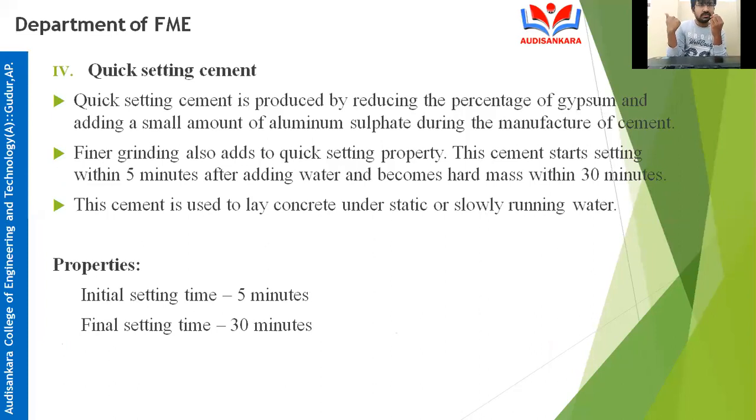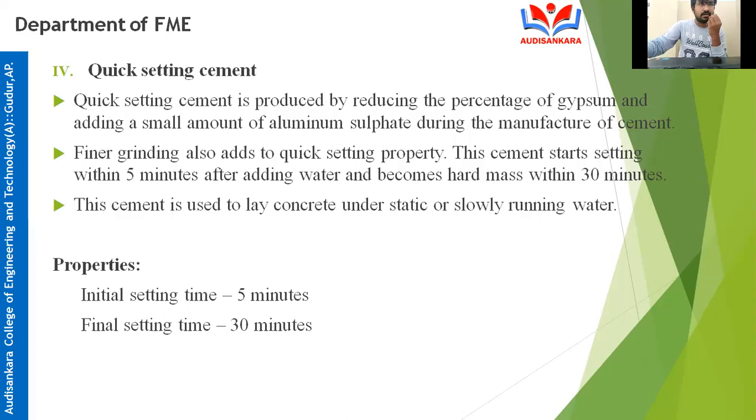If you want to manufacture quick setting cement, what do we have to do? We should reduce that 2 to 3% gypsum. For example, if you add 1% of gypsum, then quick setting will be given to the cement. Reducing the percentage of gypsum.